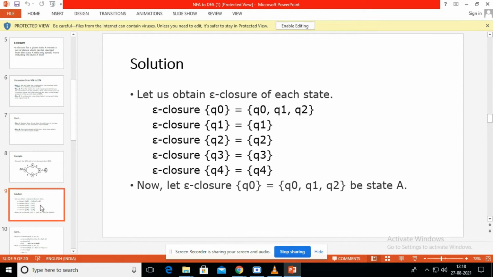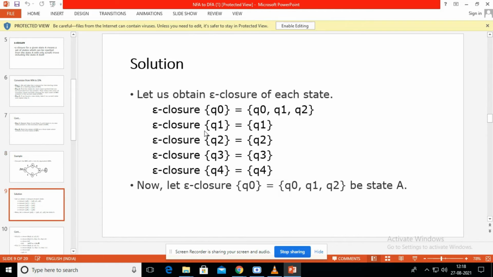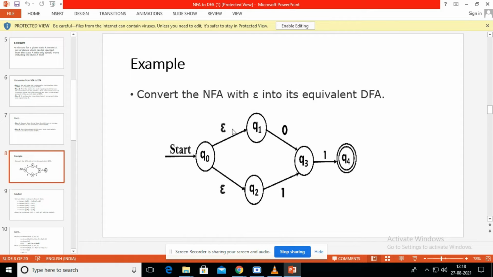Next, find the epsilon closure of the next state. What's the epsilon closure of Q1? First we write the state itself, Q1. We don't have any epsilon moves from it, so the epsilon closure of Q1 is equal to Q1. Next, the epsilon closure of Q2: first write the state itself.